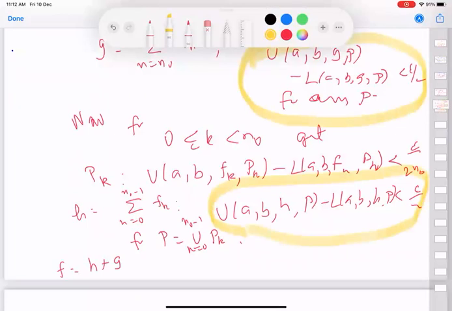The first one holds for any P, and now we have got hold of one P for which the second one holds. So for this P, both hold, and that's it. The gap U(f, P) minus L(f, P) is less than or equal to the gap for G plus the gap for H, each less than epsilon by 2, so the sum is less than epsilon.